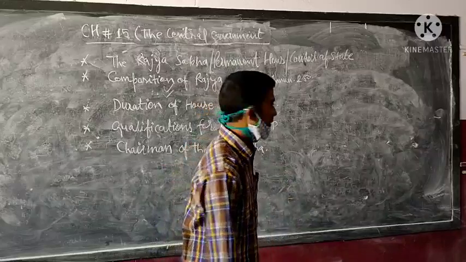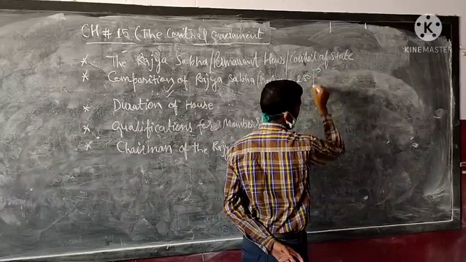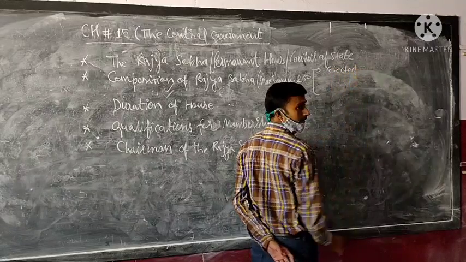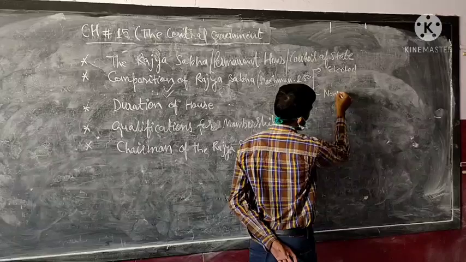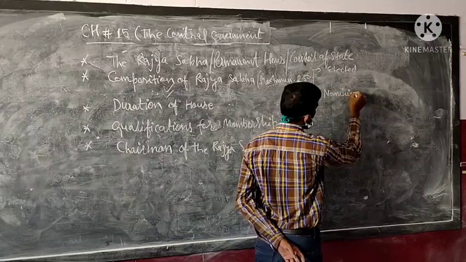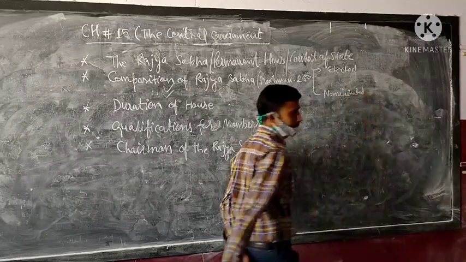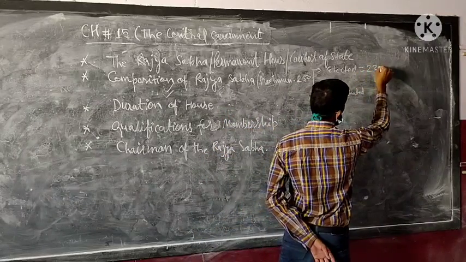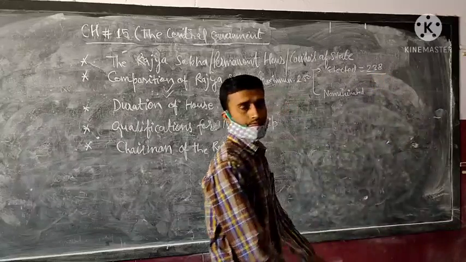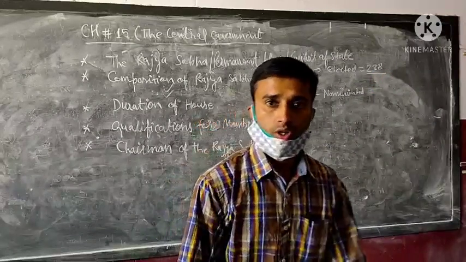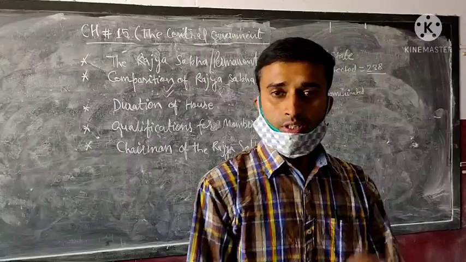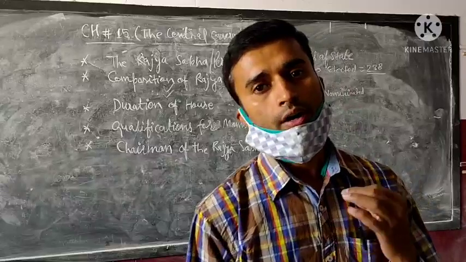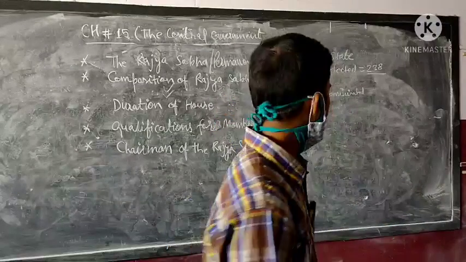There are two types of members. Which ones? Elected and nominated. 238 members are elected through the indirect election. Means the members of Rajya Sabha are elected through indirect elections.